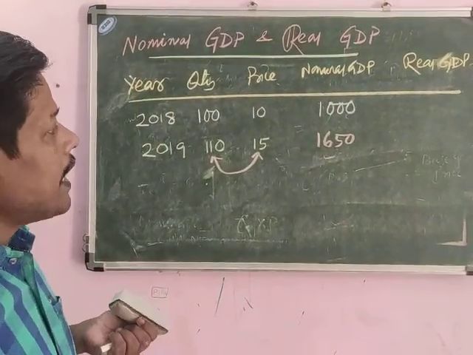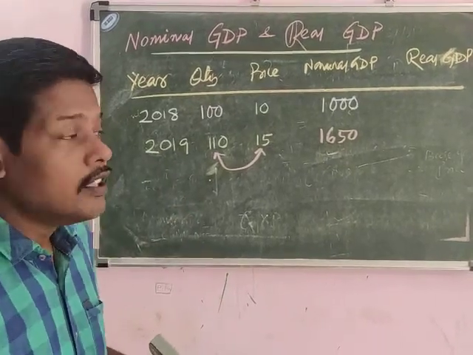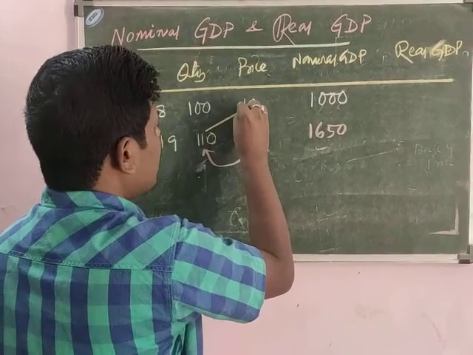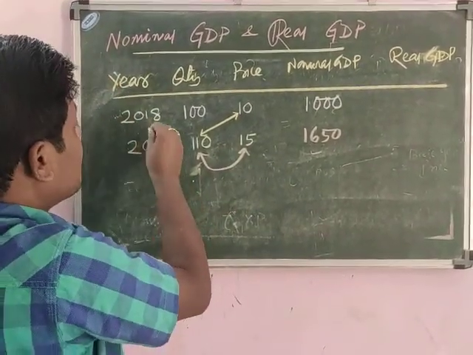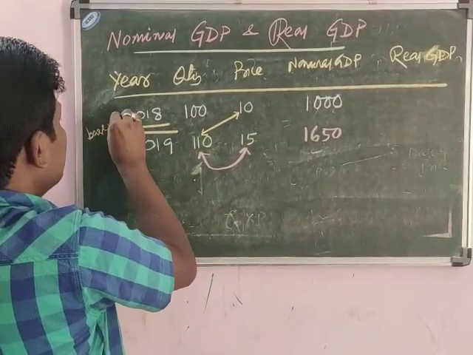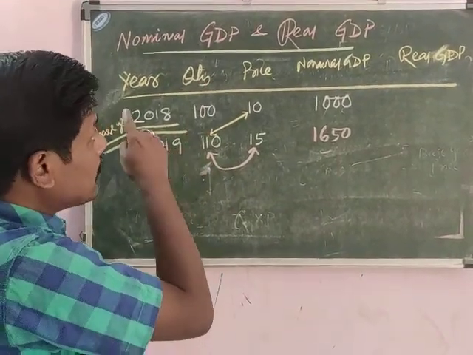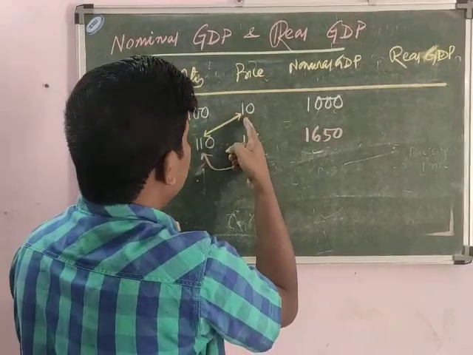Now we have to find out what will be the real GDP in 2019. That will be calculated by multiplying the current year quantity with the base year price. Suppose you are taking 2018 as our base year. If 2018 is the base year, then we have to multiply the quantity of 2019 with the price of 2018.